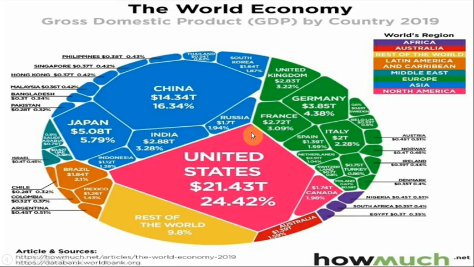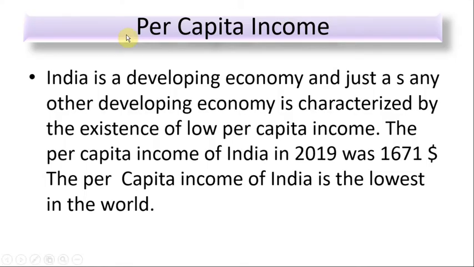Okay. Now next one, comparison. The parameter of comparison is per capita income. Last lecture we already discussed the meaning of per capita income. Per capita income is the total nation's income, that is the national income, divided by the nation's total population. Now India is a developing economy.